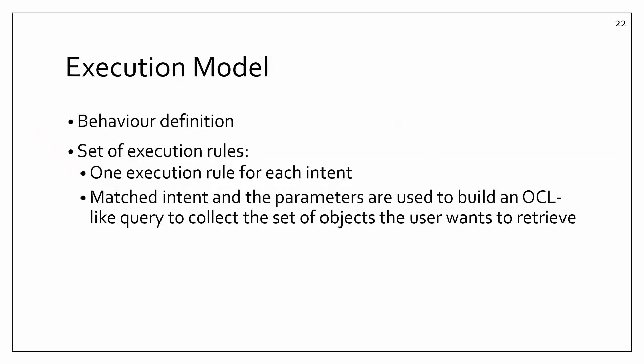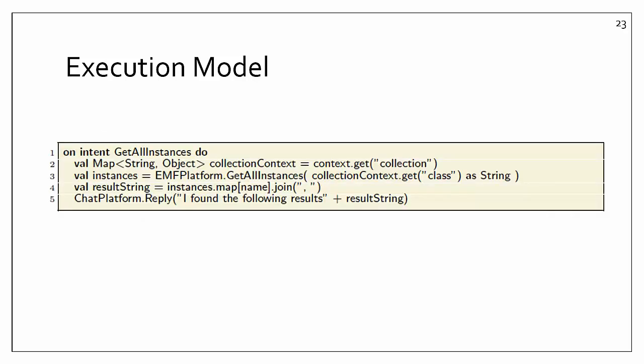The execution model defines the behavior of the intents. It defines a set of rules, one per intent, and uses the parameters to build an OCL-like query to collect a set of objects the user wants to retrieve. Here we have a rule example of the all instances intent.